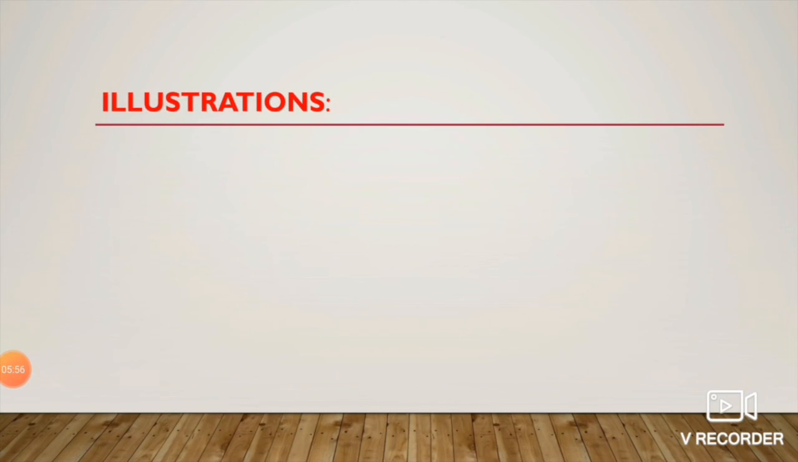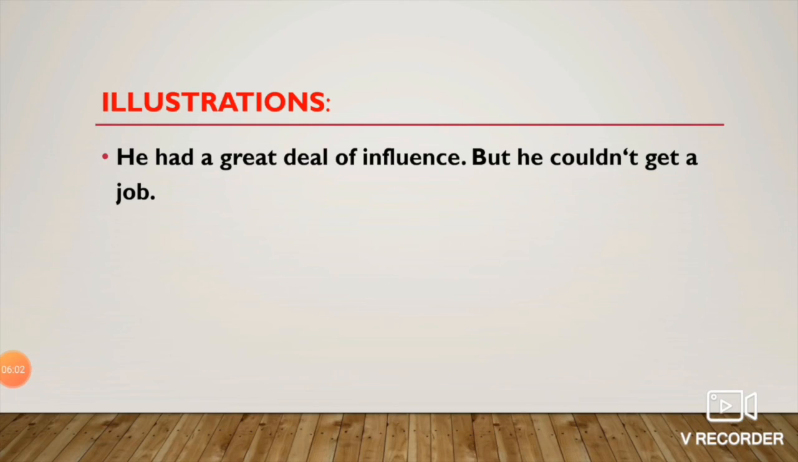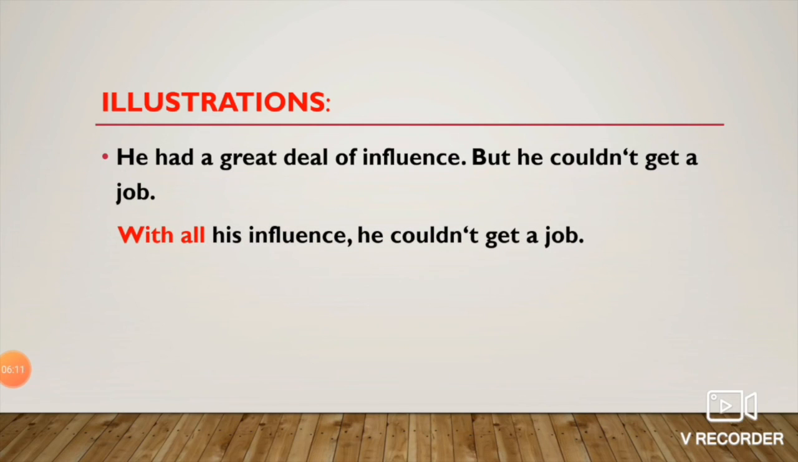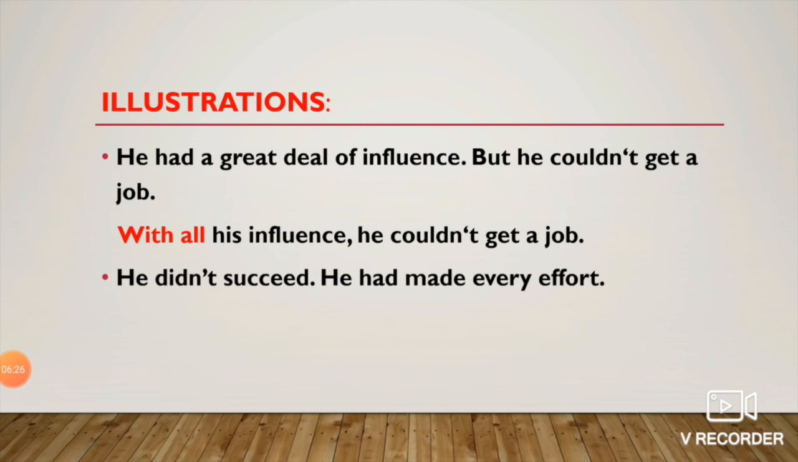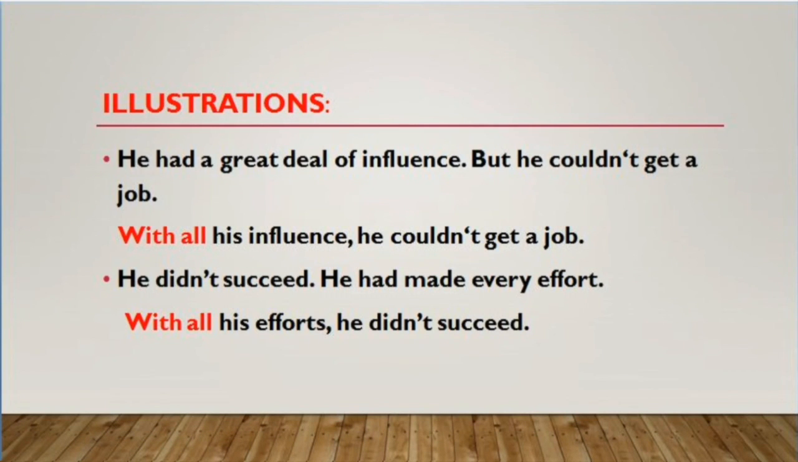Now let us take examples of with all. As I told you earlier, the rule regarding with all is that it is always followed by a noun or a pronoun. So he had a great deal of influence, but he could not get a job. So we can use with all his influence, he couldn't get a job. Another one, he didn't succeed. He had made every effort. So the answer would be with all his efforts, he didn't succeed.